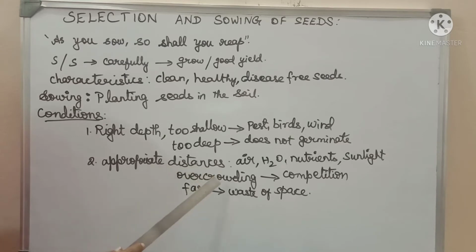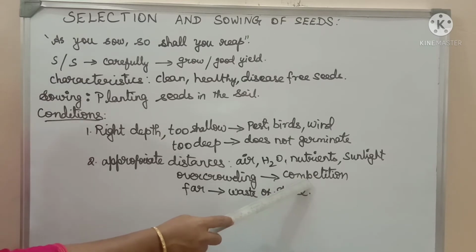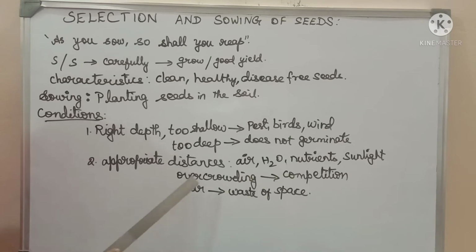If the seeds are overcrowded, there is competition within the same species, so it should be avoided. If the seeds are sowed too far apart, it is a waste of space. So, considering everything, the seeds must be selected and sown with utmost care. Clear, children?